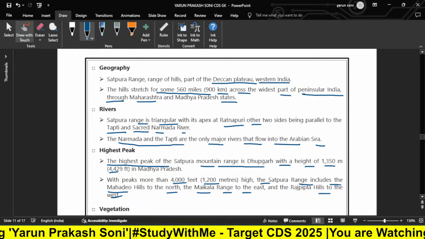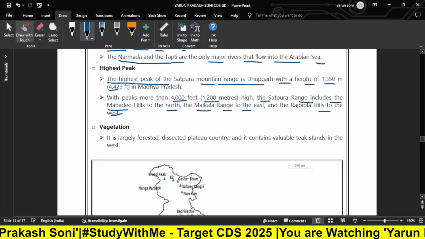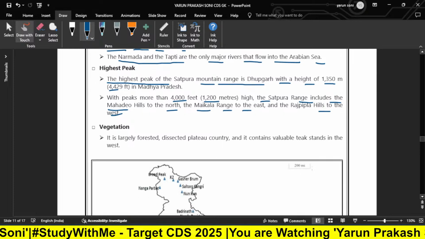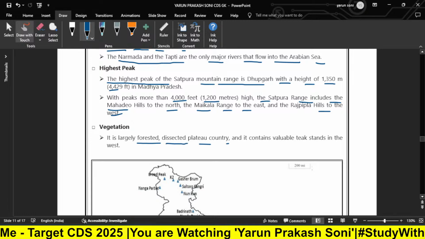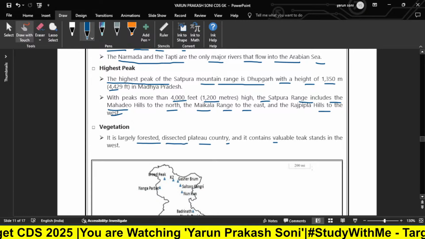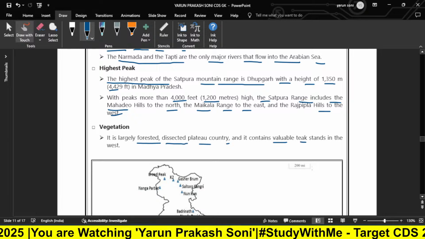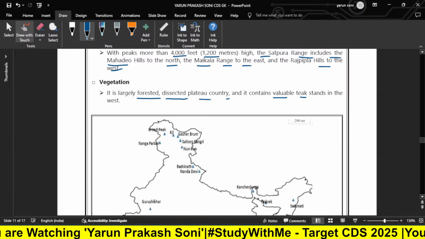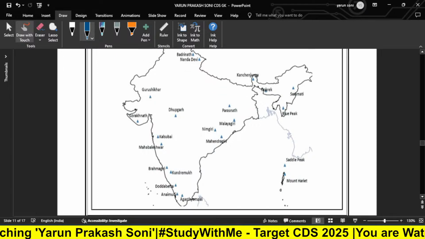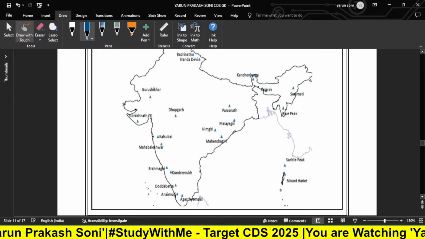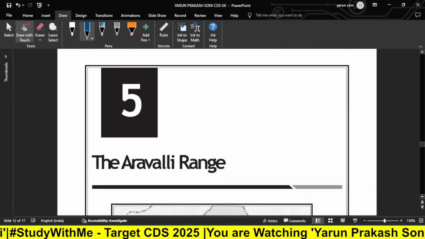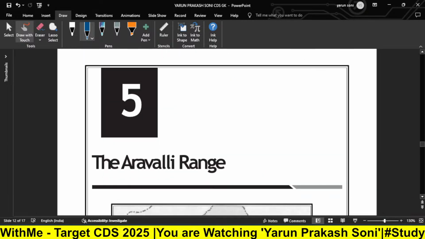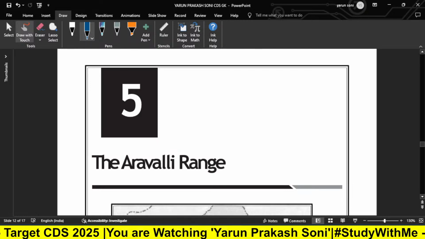If we talk about the vegetation, it is largely forested, dissected plateau country, and it contains valuable teak stands in the west. You can see here what these particular hills in blue color indicate, hills, as we already talked about before starting the lecture.